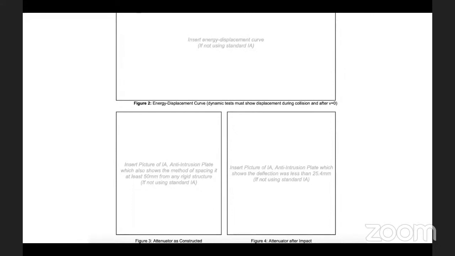So in this place, we need to have that curve, and when you do a construction of the test, you need to have an image placed here, and after the impact, an image of the state. And please, just to tell you, whenever you do some experiment, try to keep that sample with you. We would definitely ask you during the TI, because that is where we want to see and validate your real document with the live part. Yeah. So this is the total of what I had for today as SES and IID common mistakes. Hope that's clear for everyone.